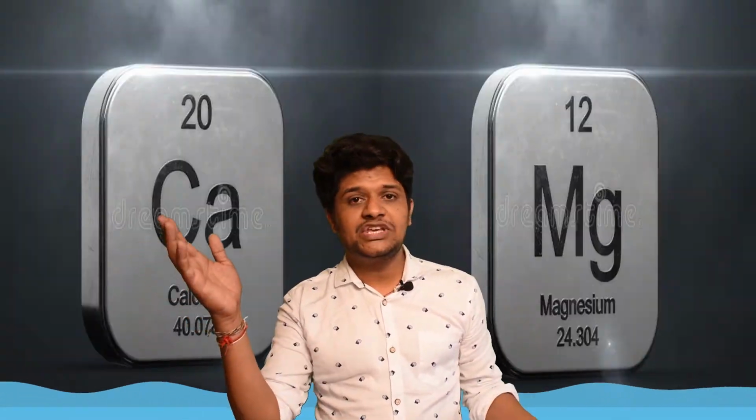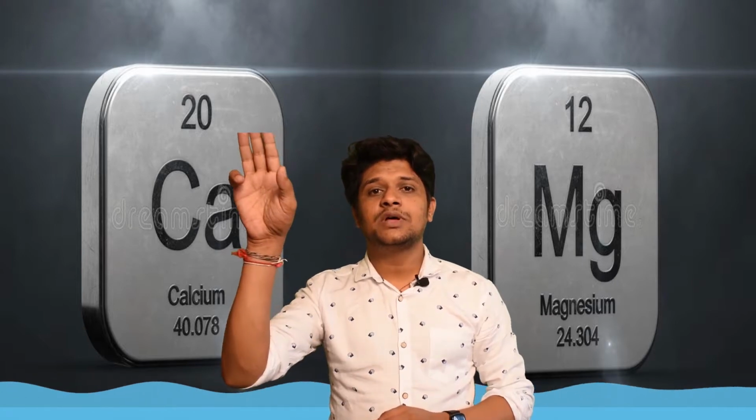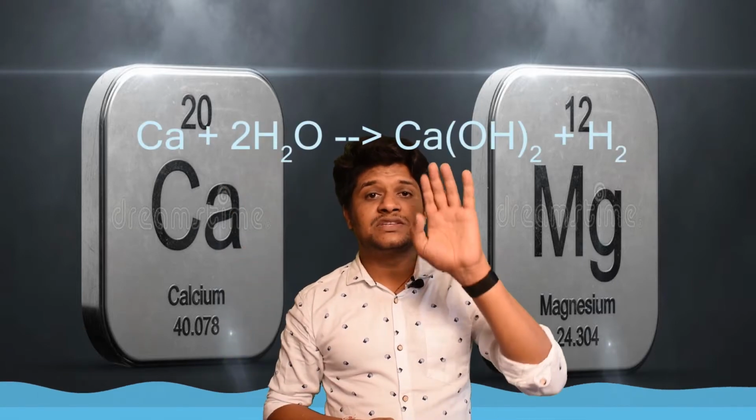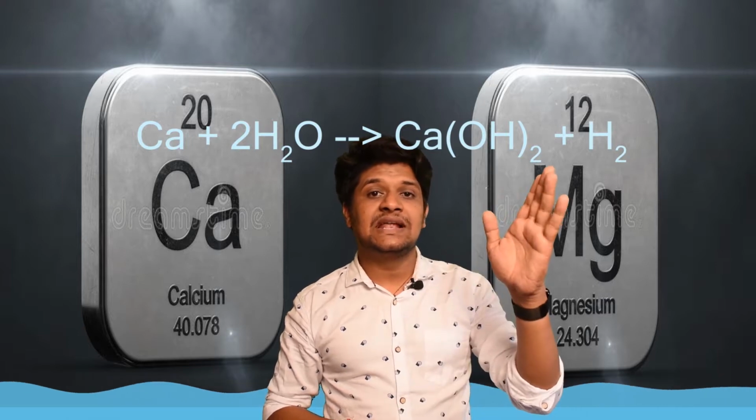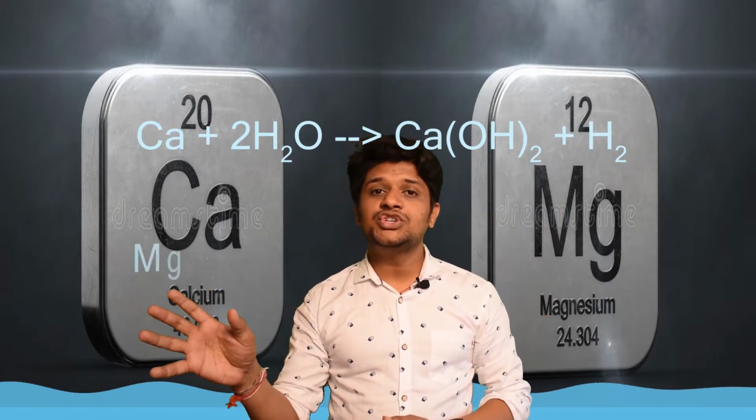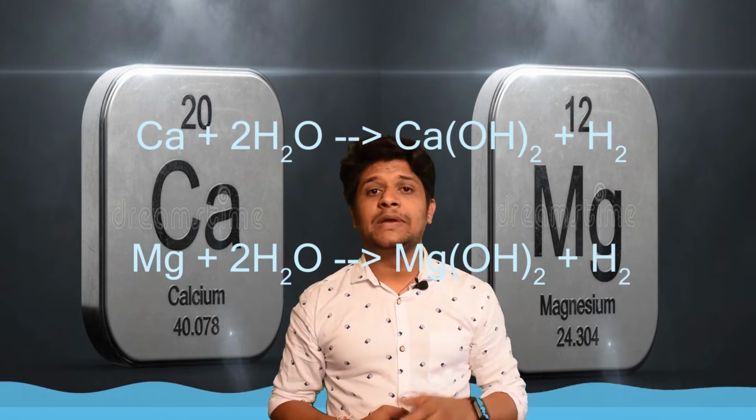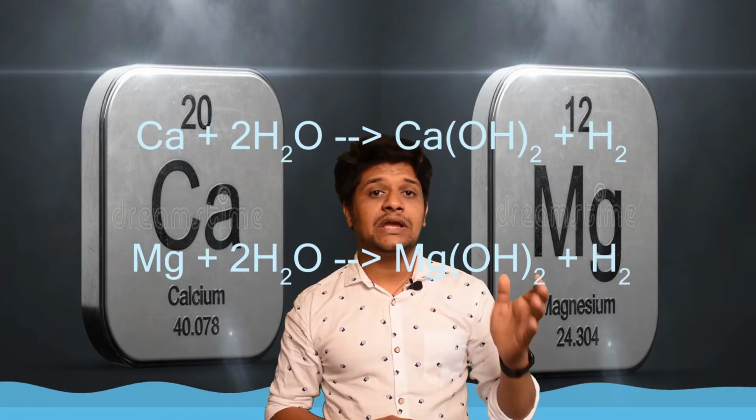The forming of a red texture on these iron chairs happens because the water content in the air, or the water itself, chemically reacts with the iron, forming hydrated oxide of iron. Here are the other metals which react with water: calcium, magnesium. Calcium reacts with water forming calcium hydroxide plus hydrogen gas liberated. Magnesium reacts with water forming magnesium hydroxide plus liberating hydrogen gas.